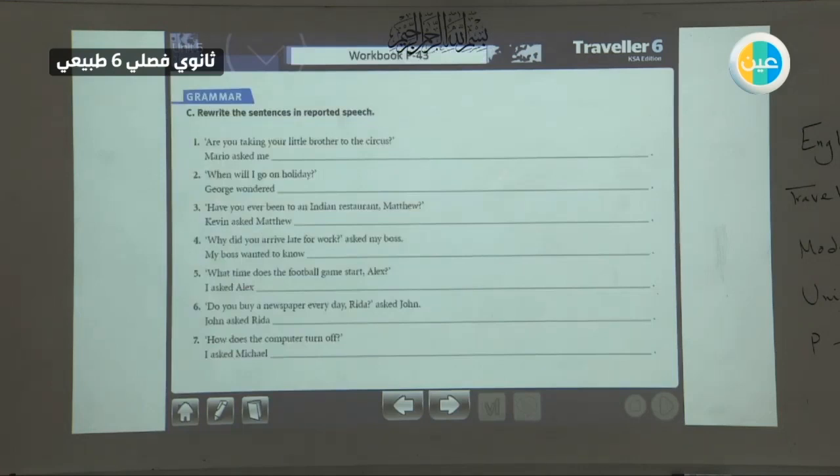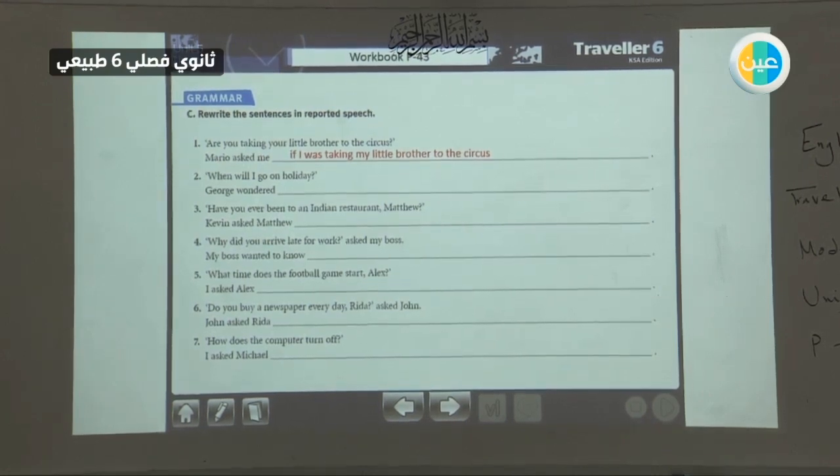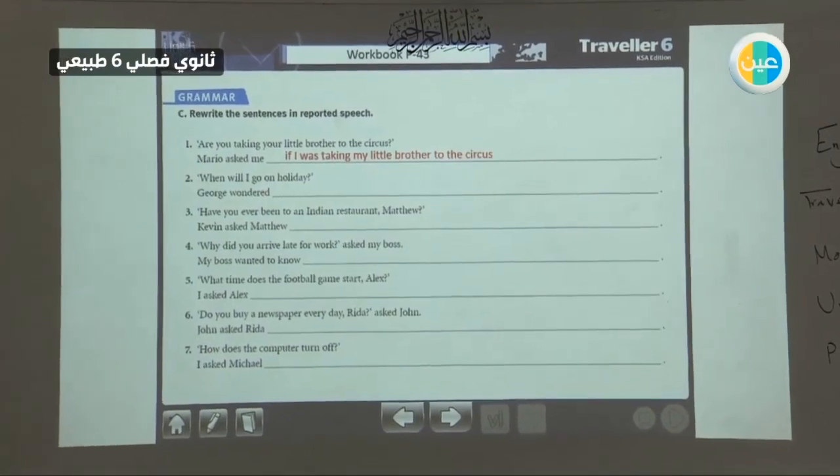Now let's check your workbooks on page 43. Page 43 in your workbooks. We will write the sentences in reported speech. Are you taking your little brother to the circus? Mario asked me. Now, then we will change it. If, because it's a yes/no question, I was taking my little brother to the circus.